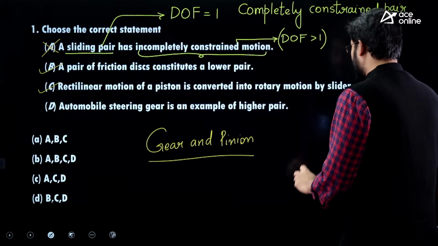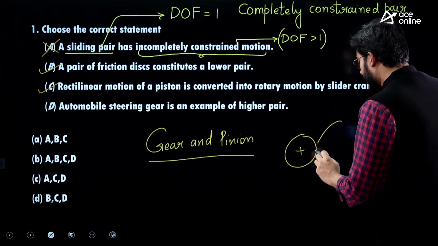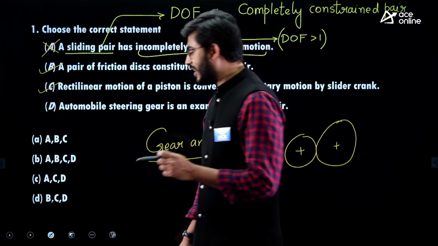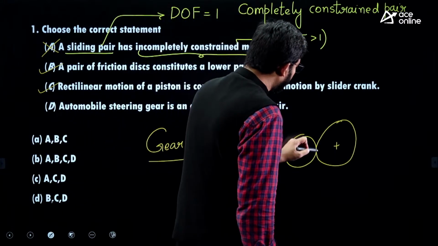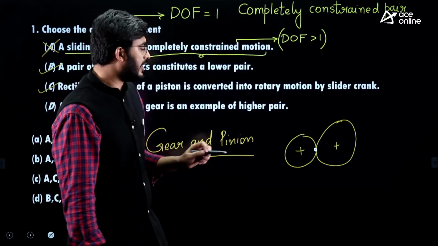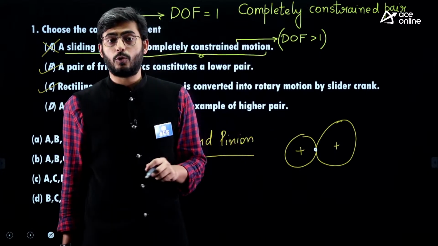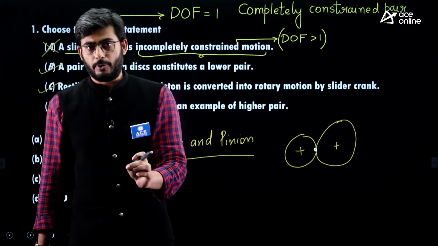When the two gears are in mesh, they are represented by two pitch circles in contact, and about this point they will undergo pure rolling motion. Both the gears will undergo pure rolling motion, and this point we call the pitch point.